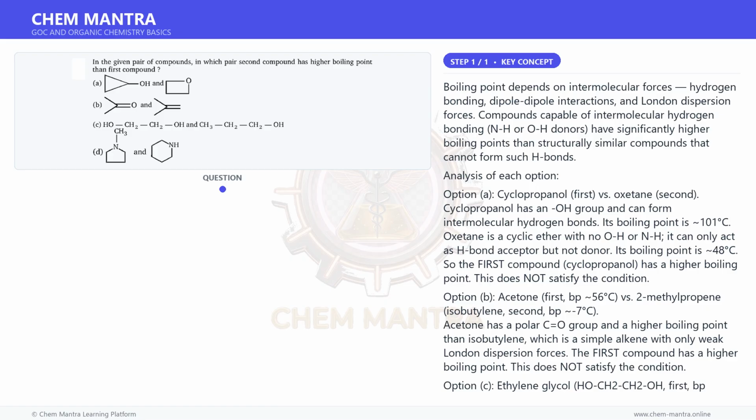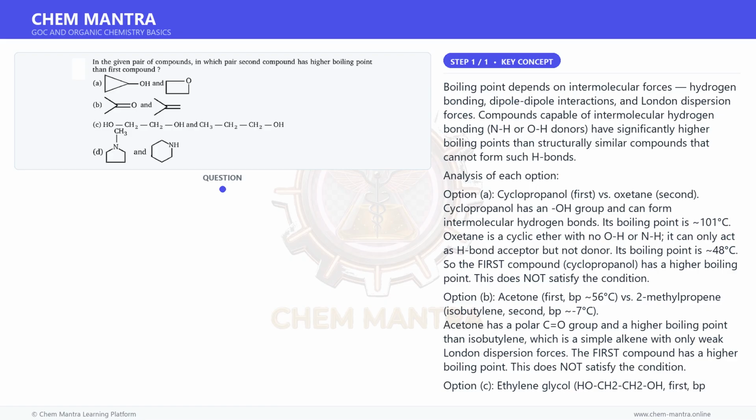Analysis of each option. Option A: cyclopropanol, first, versus oxetane, second. Cyclopropanol has an OH group and can form intermolecular hydrogen bonds. Its boiling point is ~101 °C.